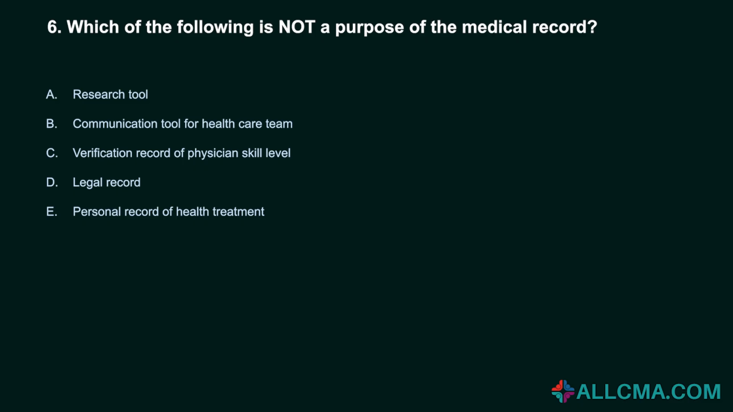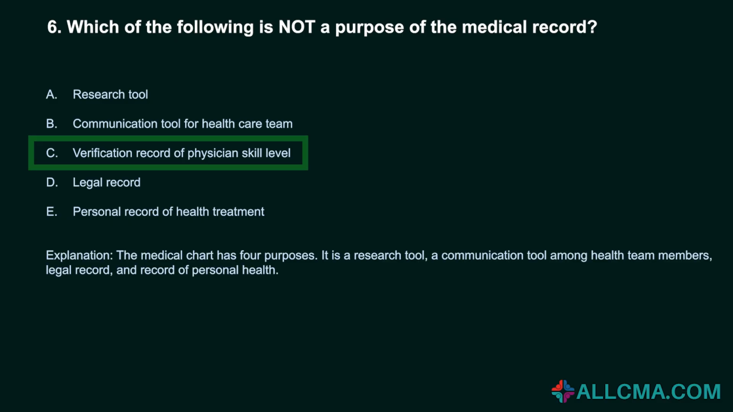6. Which of the following is not a purpose of the medical record? A. Research tool. B. Communication tool for the healthcare team. C. A verification record of physician skill level. D. Legal record. E. Personal record of health treatment. Correct answer: C. The medical chart has 4 purposes. It is a research tool, a communication tool among health team members, a legal record, and a record of personal health.